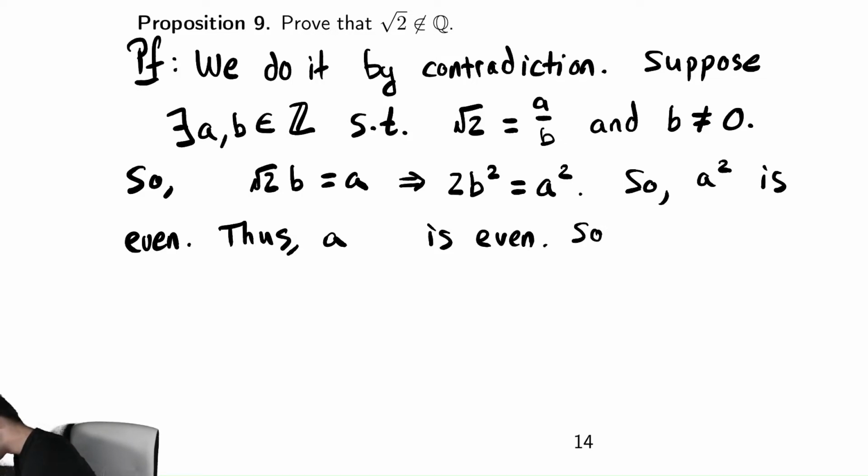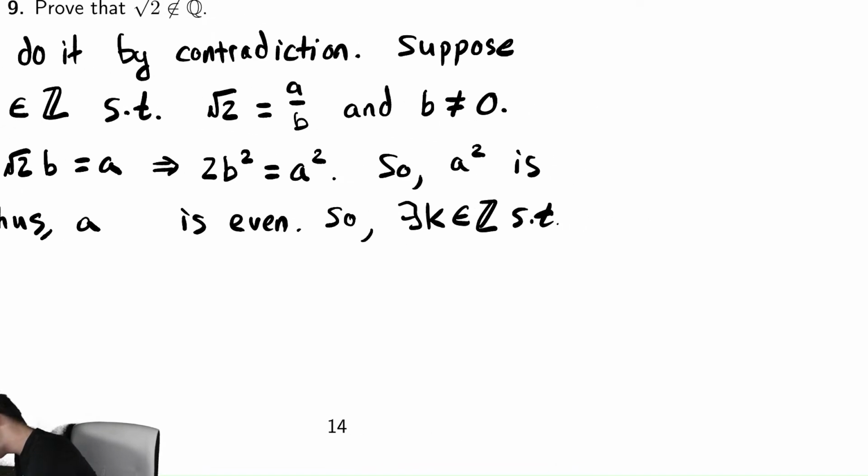So, there exists a k in the integers such that I can write a as 2 times k.